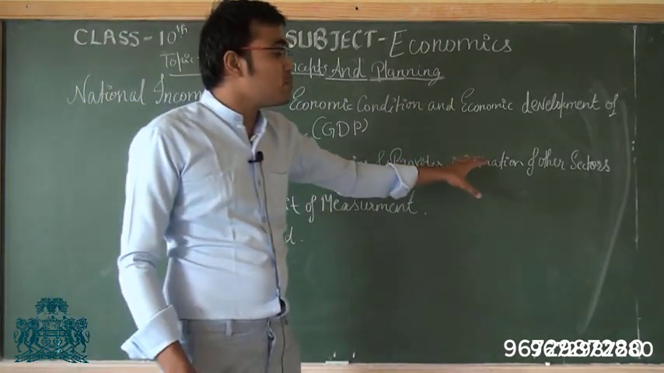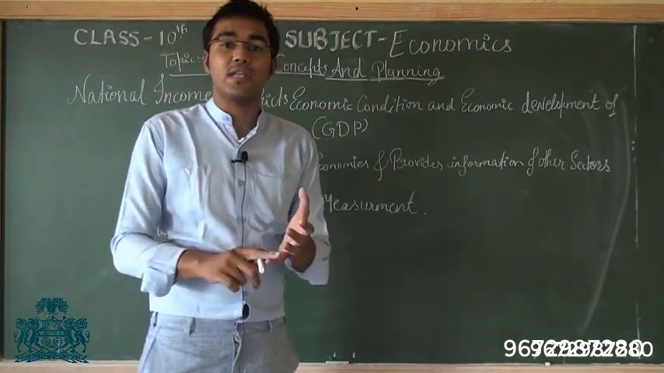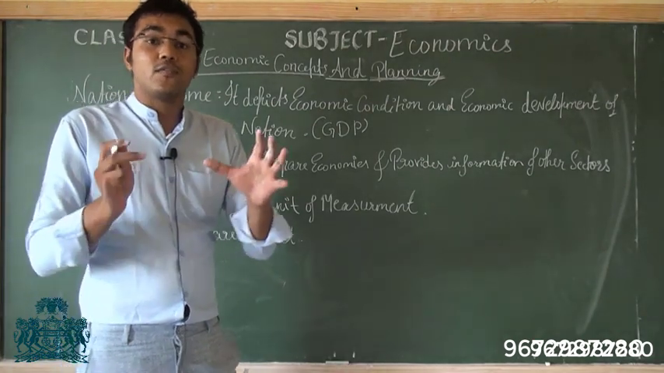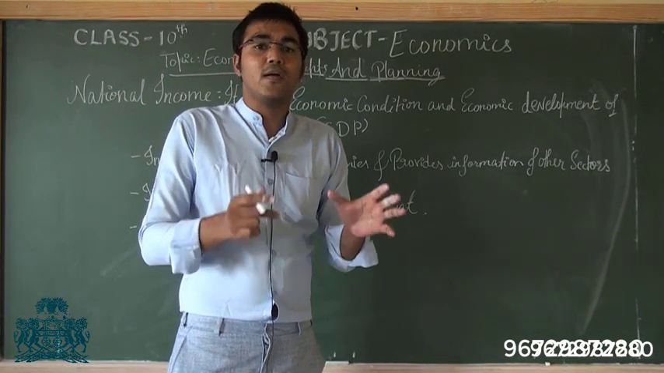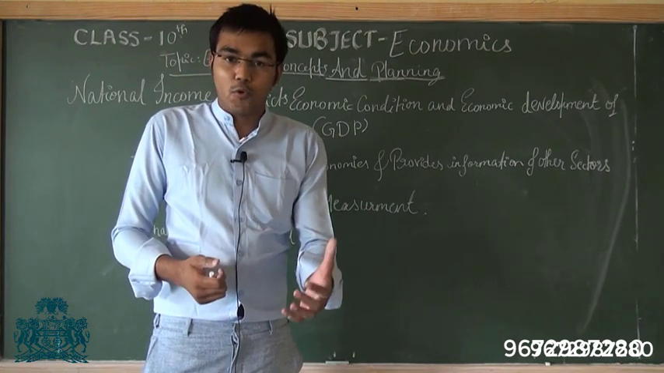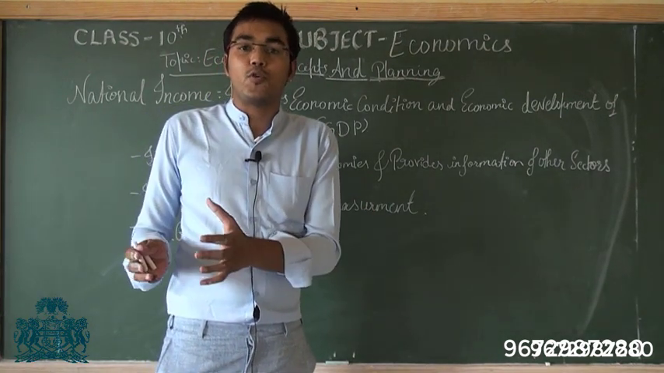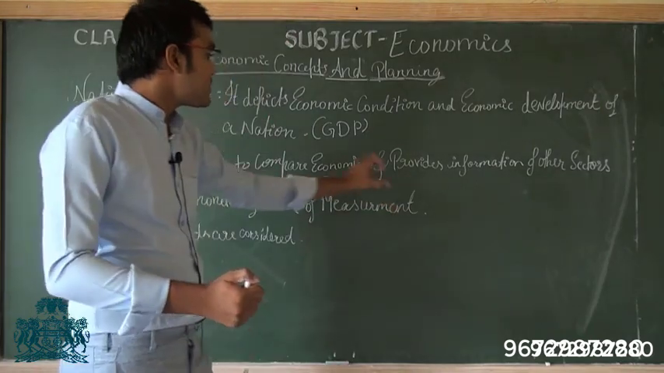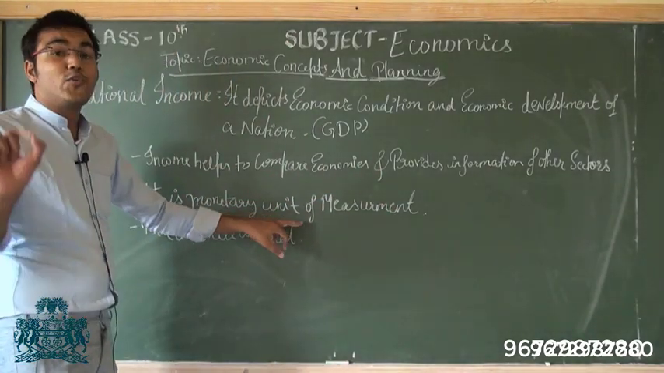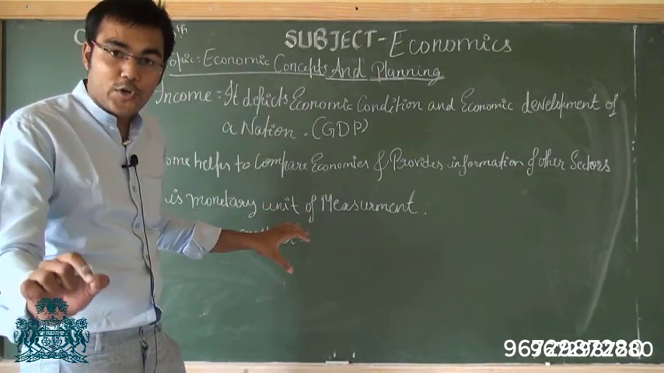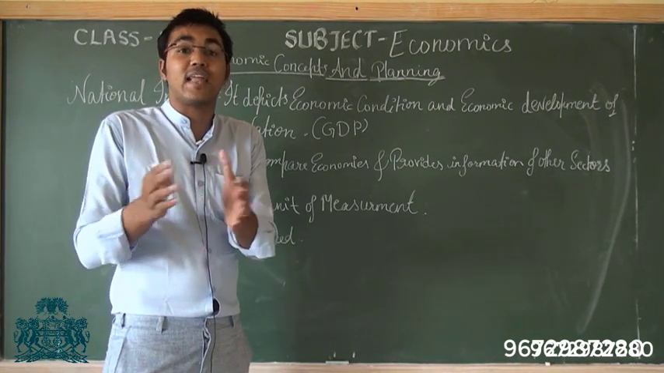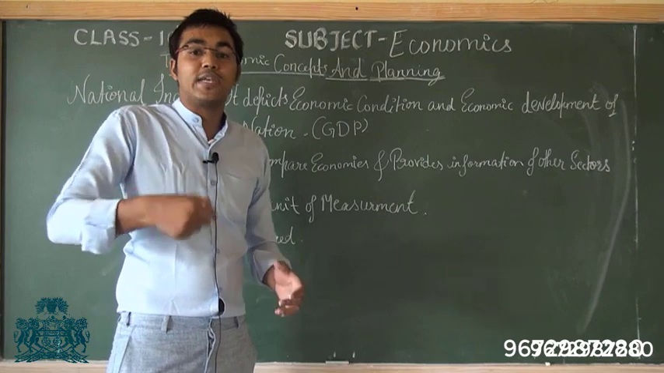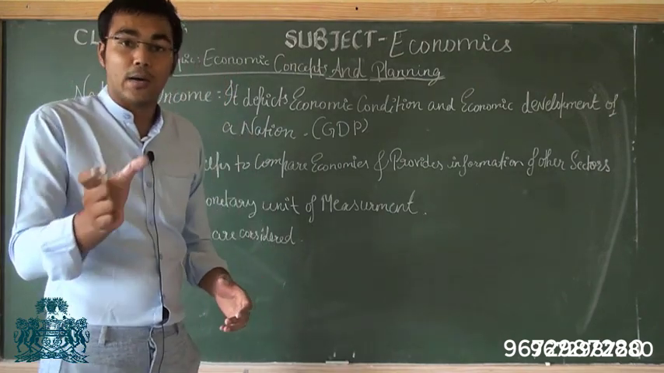And it provides information of other sectors. Other sectors are primary, secondary and tertiary sector. So what is the contribution of primary sector, secondary and tertiary sector in the GDP? How much they are contributing to employment and how much they are contributing to production in the economy. And it is a monetary unit of measurement. National income is a monetary unit because we take into account the monetary units, means national income, per capita income. So we take into account monetary units or numbers.